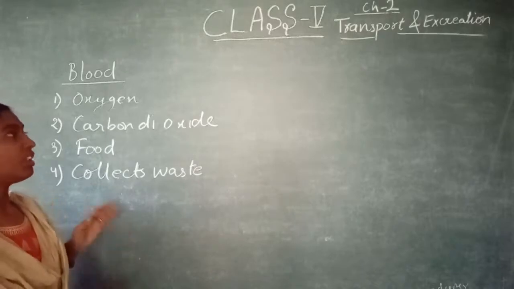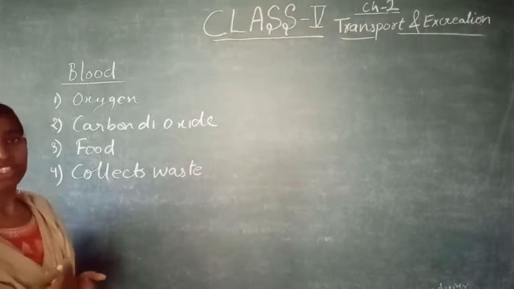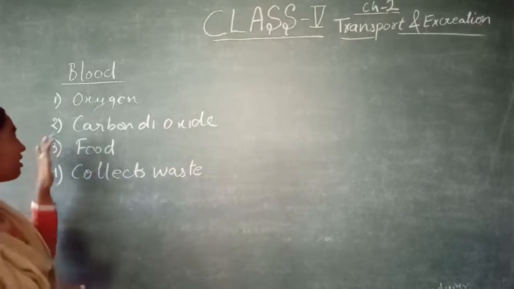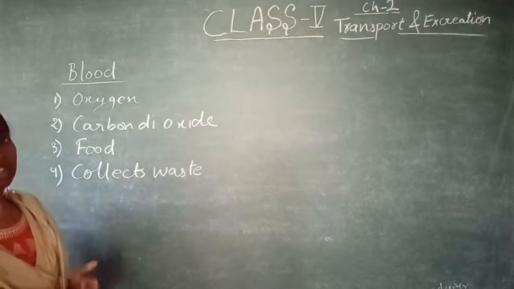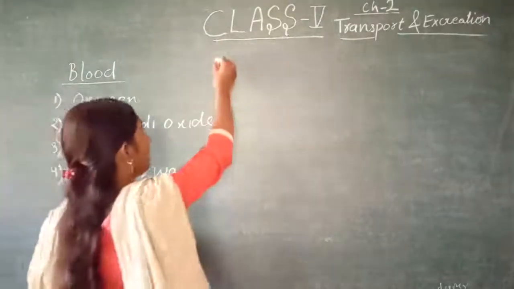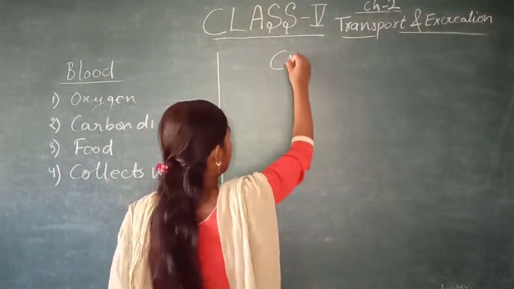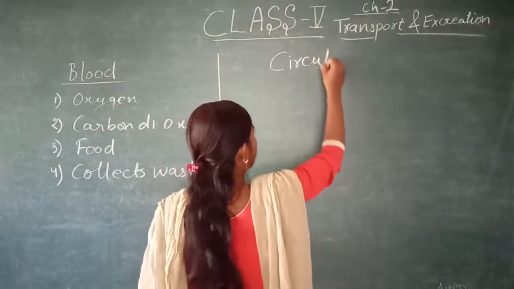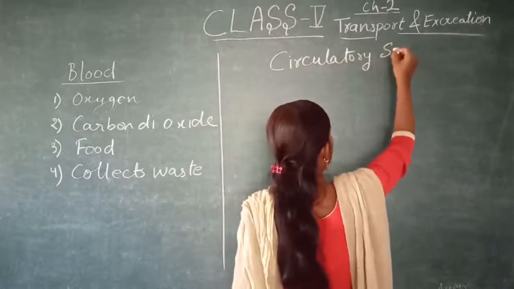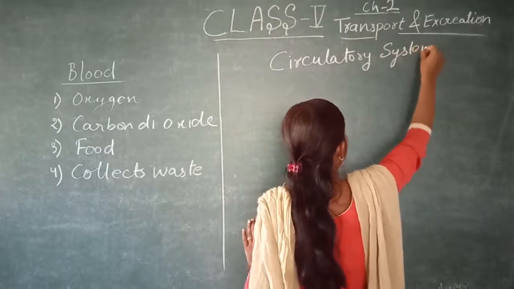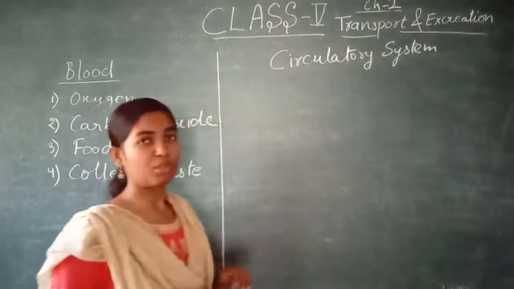So in this we will see how this blood is moving around in our body and how carbon dioxide, oxygen, food, and collected waste, all these processes are going on. So first we will see the main process, that is the circulatory system. This circulatory system is mainly made up of two things.